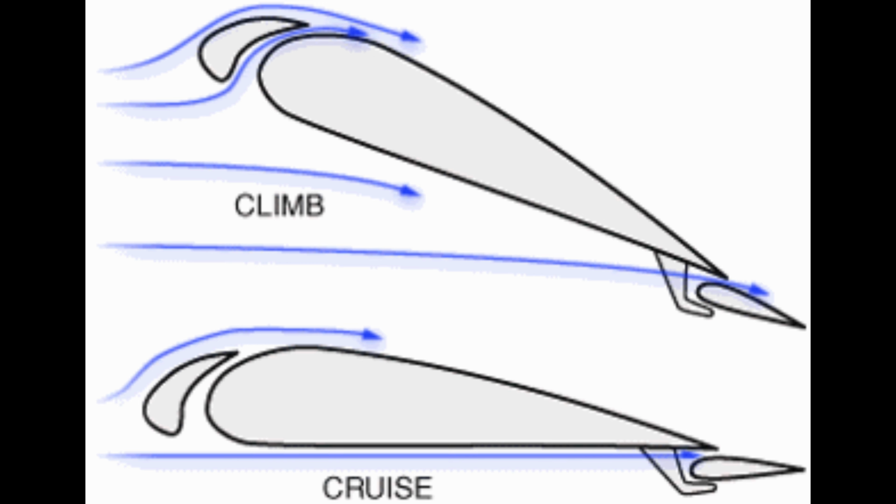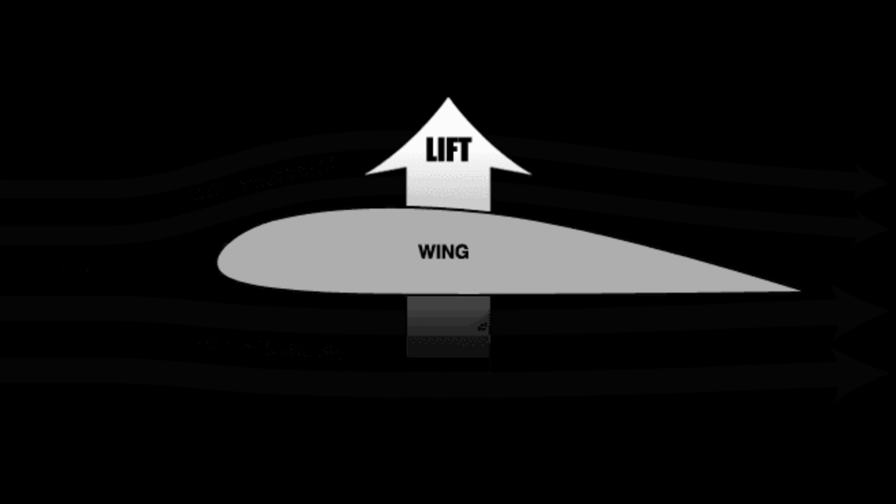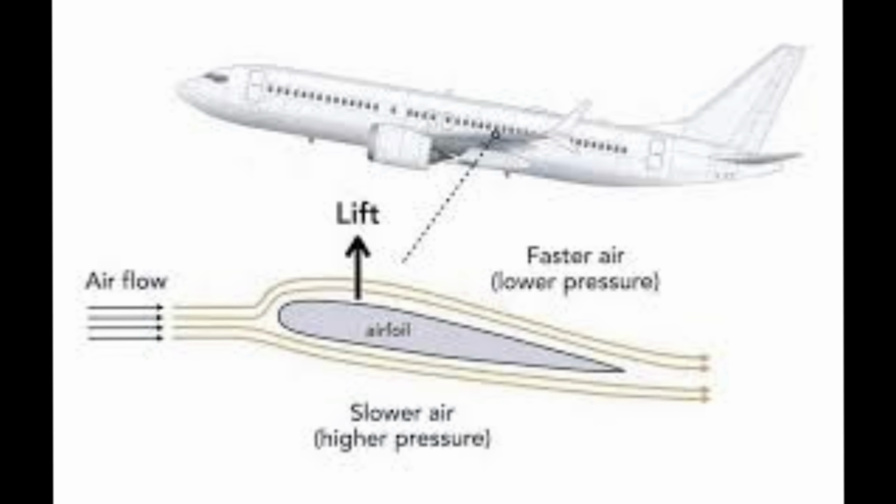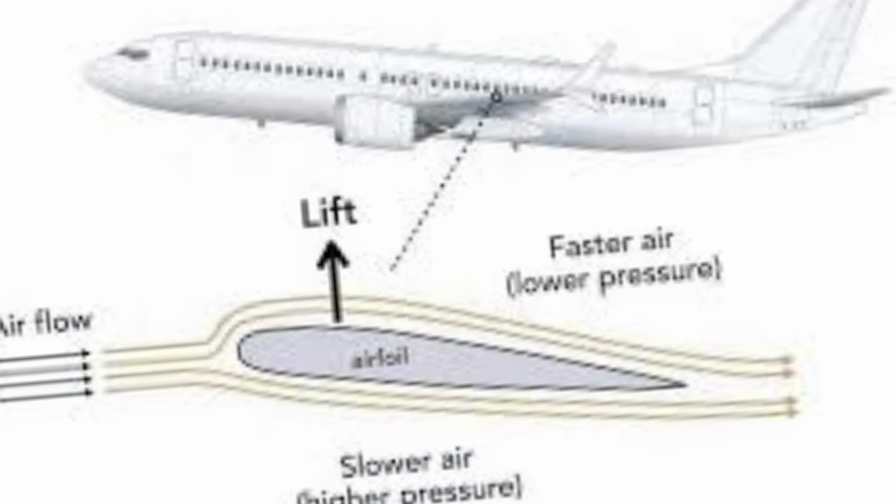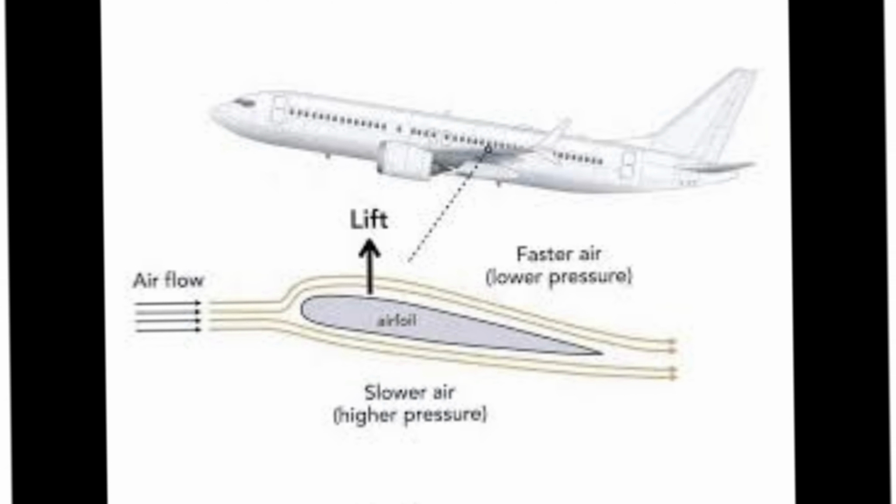This difference creates a difference in air pressure. The air passing over the top of the wing has to travel a greater distance, and therefore moves faster. The air passing under the wing moves slower. This difference in speed creates lower pressure above the wing and higher pressure below. This pressure difference generates a force called lift, which pushes the airplane upward.